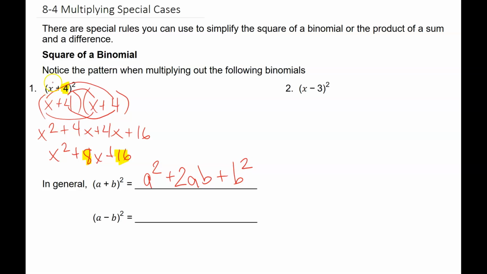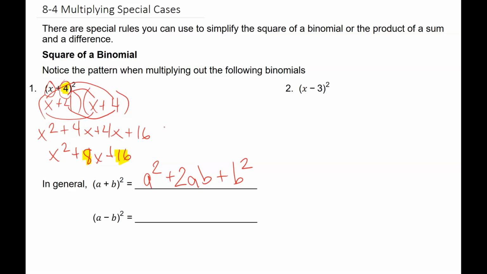In other words, x is our a, so we get x squared. We take the a and b and double it. That's the 2ab. And then b squared is 4 times 4.